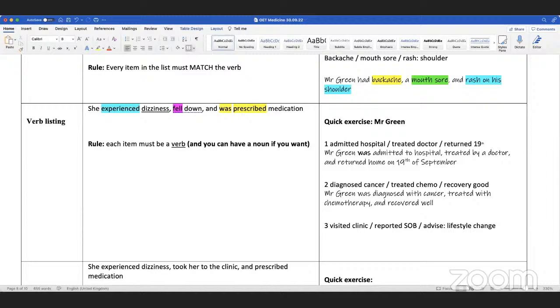I want a list, remember, with this one. Don't confuse it with another type of sentence, okay? This is item 1.